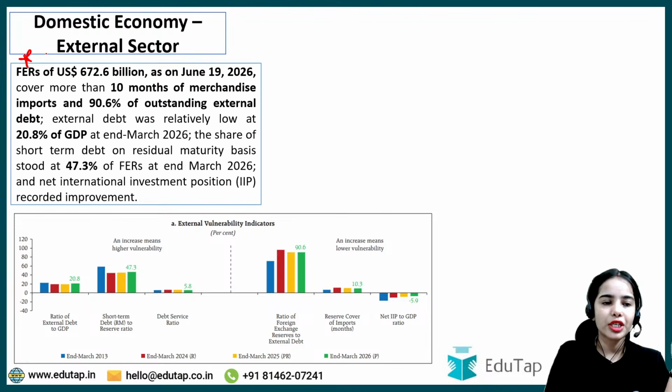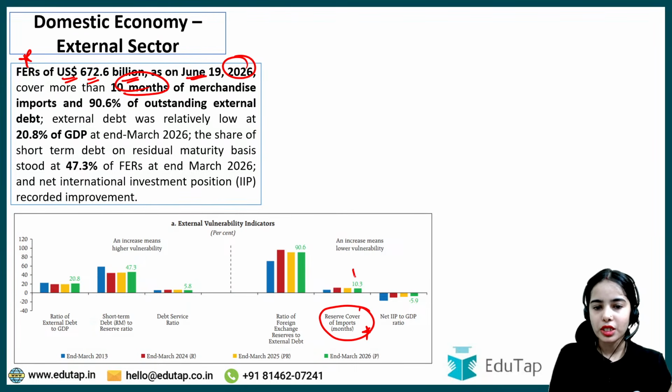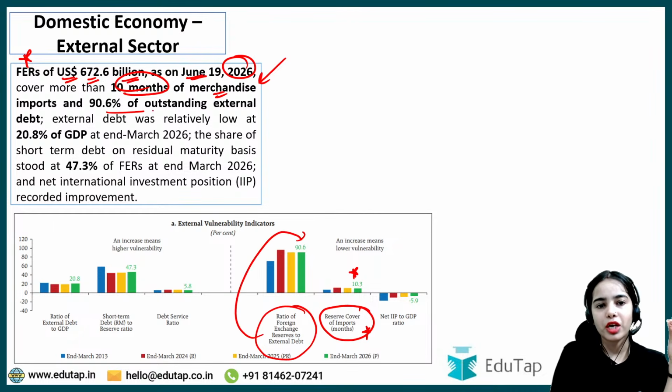Now coming to the foreign exchange reserves. India has foreign exchange reserves of US$672.6 billion as on June 19, 2026, covering more than 10 months of merchandise imports. That is, we have an import cover for goods of 10.3 months. The foreign exchange reserves are also able to cover 90.6% of the outstanding external debt. External debt was relatively low at 20.8% of GDP.